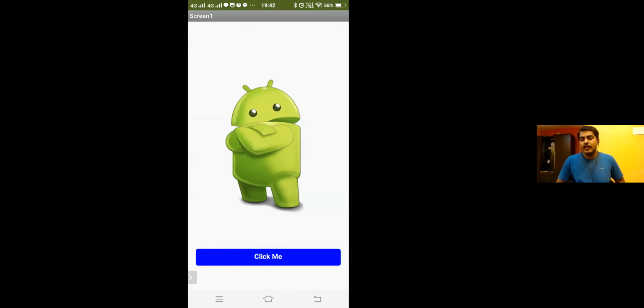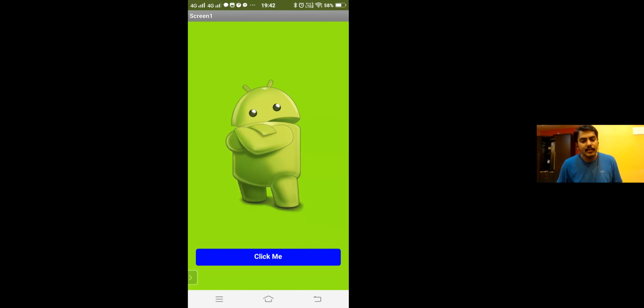Yes. Now you see, whatever we designed there, the app is now directly inside the mobile. I have not yet downloaded it. I have not yet got the APK file. I have not yet installed the app. The process is very simple. Now if I click on this, I can see the working of the app inside my mobile. So it's a live testing. This is what we call live testing. Within a fraction of a second, you can test this.